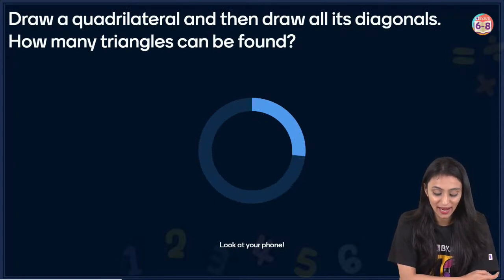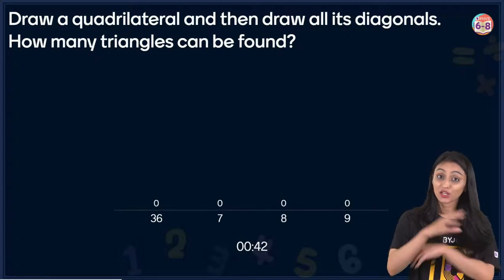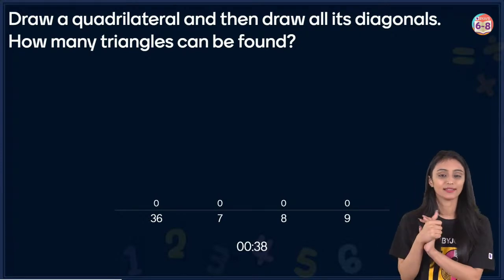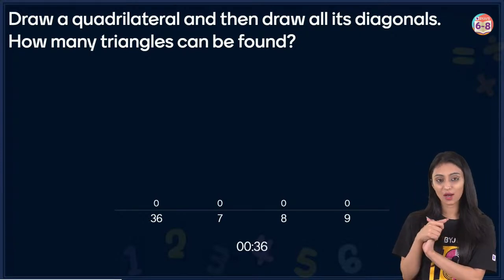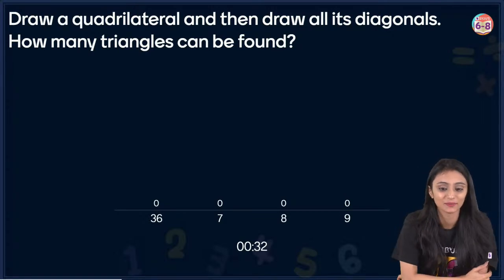Draw a quadrilateral and then draw all its diagonals. How many triangles can be found? Okay, I'll tell you a hint for this. Make a quadrilateral and then draw the diagonals, and then try this out. How many triangles can be found there? Thank you, Bhavya.